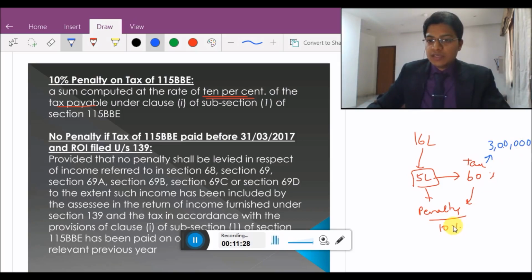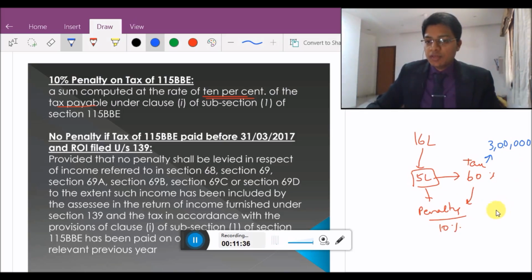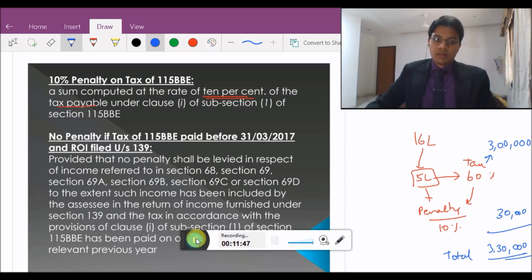Penalty of 10% is on 3 lakhs and not 5 lakhs. Be careful here. Penalty of 10% is on the tax amount. So 10% of 3 lakhs comes to 30,000 and the total comes to 3 lakhs 30,000.